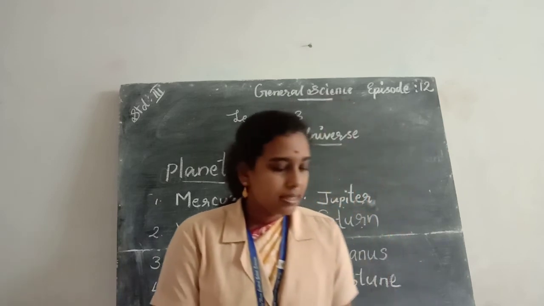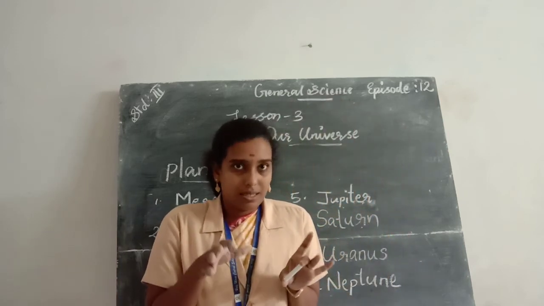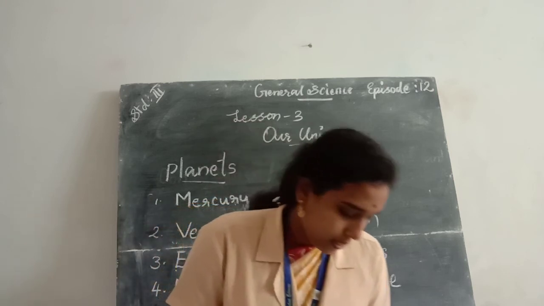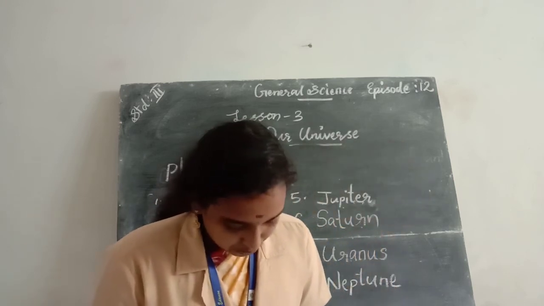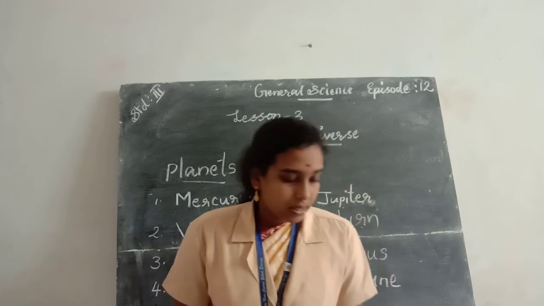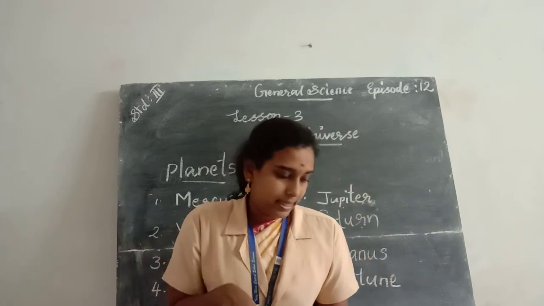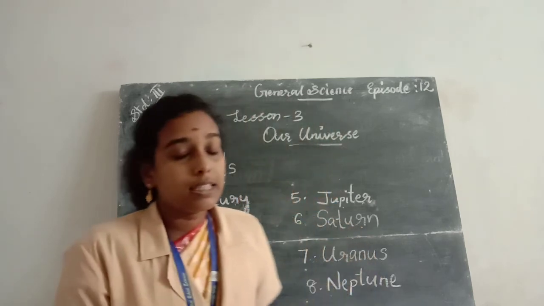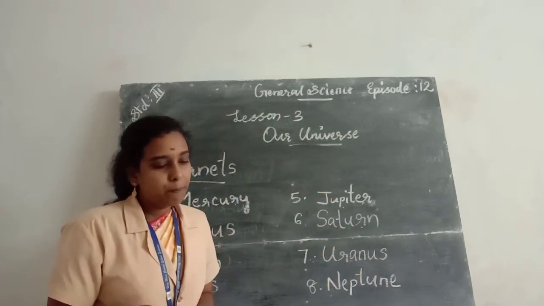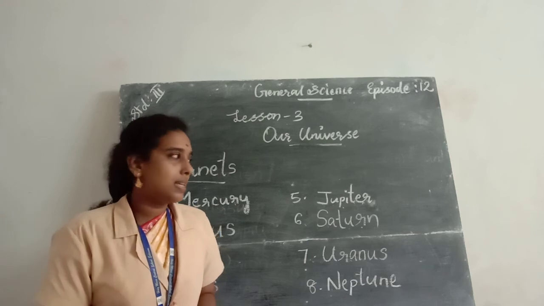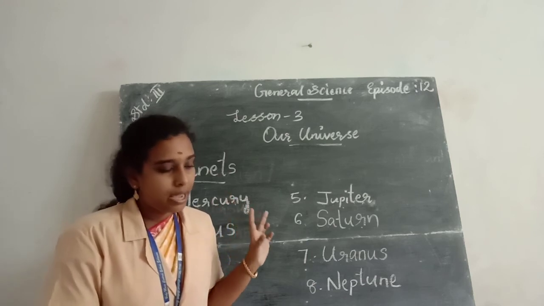Okay. And the sun is at the center of the solar system. And all the planets including the Earth revolve around the sun, and their own path is called orbits. All the planets revolve around the sun. Sun is the center of the planets of the solar system.